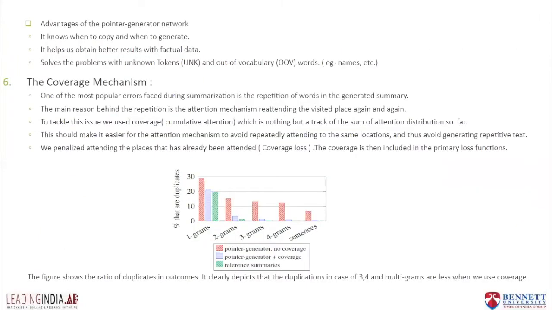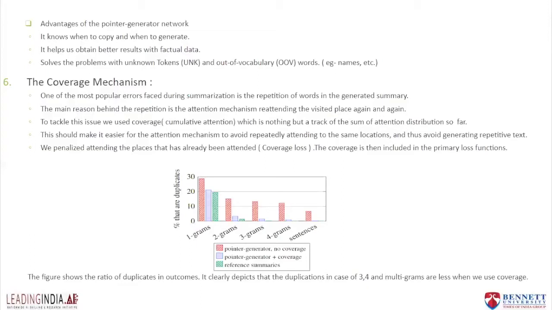The coverage mechanism essentially eradicates the problem of repetition. Repetition is generally generated because the model wasn't able to record what words it had already chosen. So the coverage mechanism involves a coverage vector. A coverage vector is a summation of attention, that is, the sum of the attention distributions over previous decoder time steps.